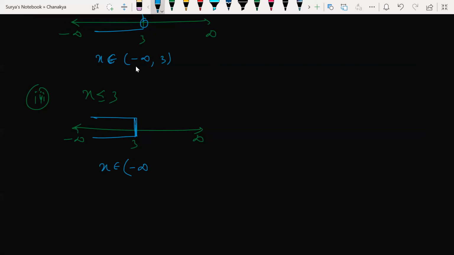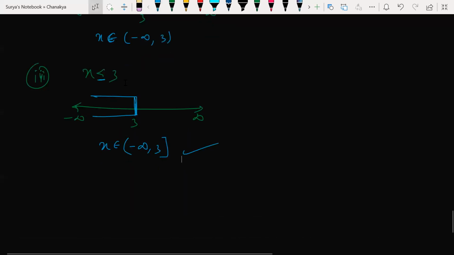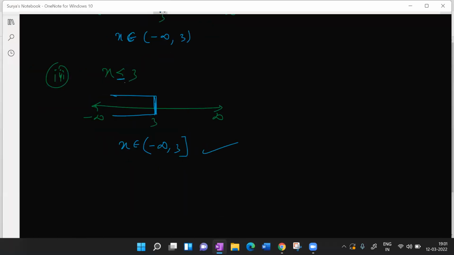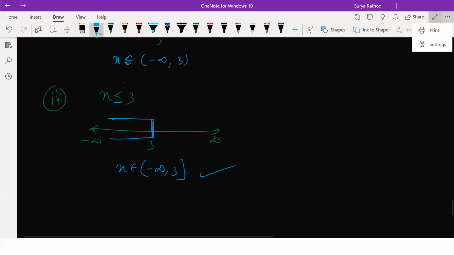Now let's think about 3. Which bracket do I need to use here? Should I use open or close? Which is correct? Guys, we already learned this in the functions lesson. Open bracket or close bracket, beta? Look at this, less than or equal to means I'm including 3, which is nothing but a close bracket. Understood my point? This is my solution set. Clear? Children, understood or not? Very simple. Try, don't mug up. Don't just remember, because if you only remember, you don't understand.